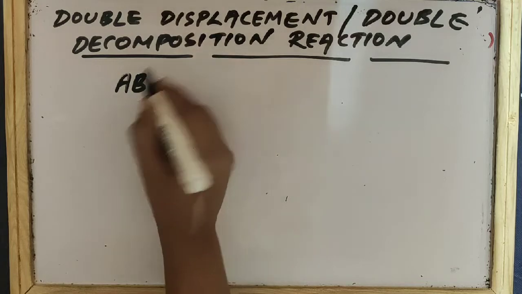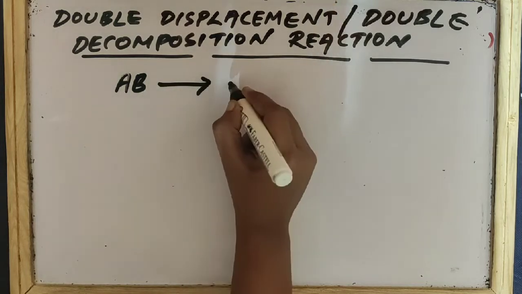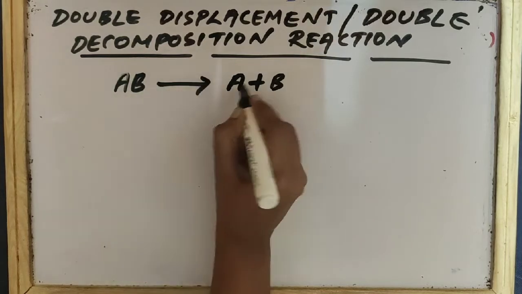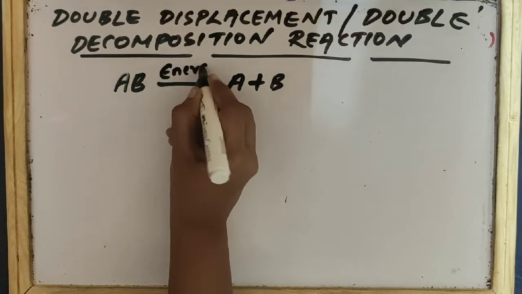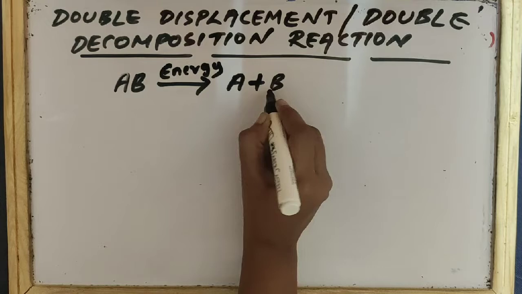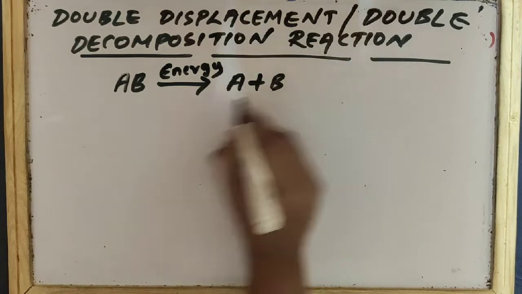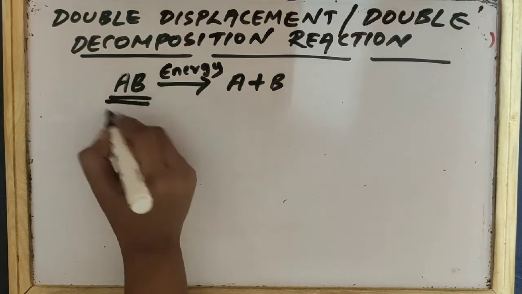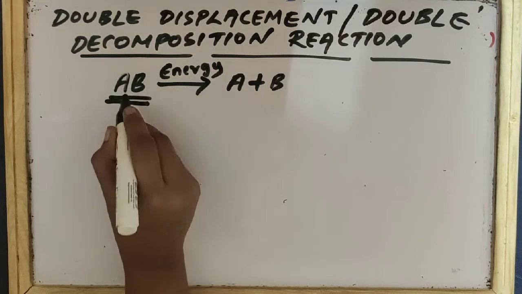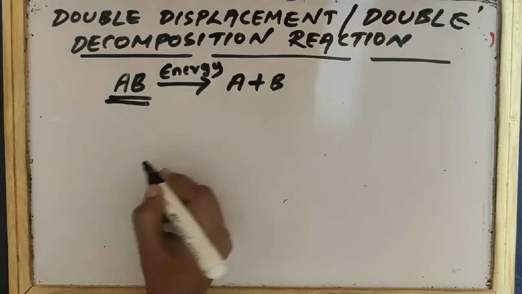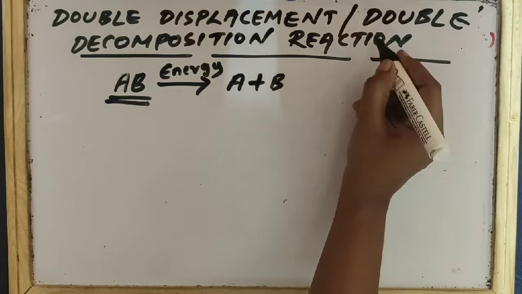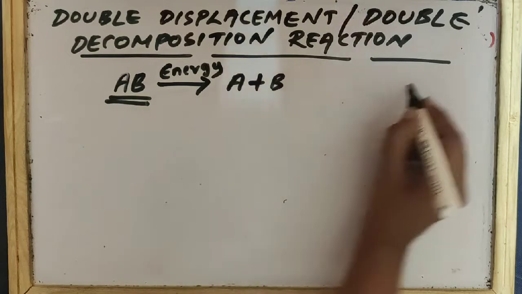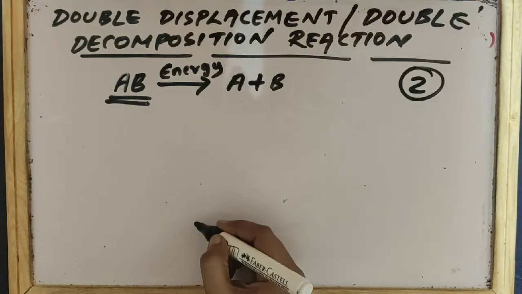When we provide some energy, it decomposes into two or more substances, like AB gives A plus B. Here only one reactant is there and decomposition takes place only once. But here we are going to learn about double decomposition reaction, in which decomposition should take place two times.